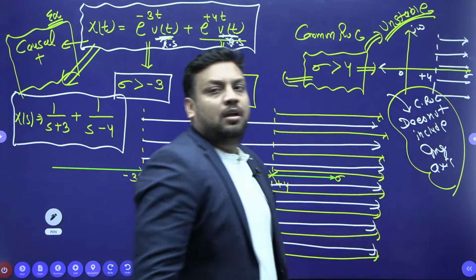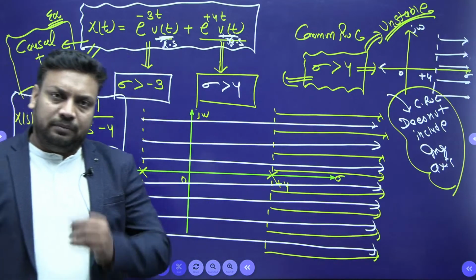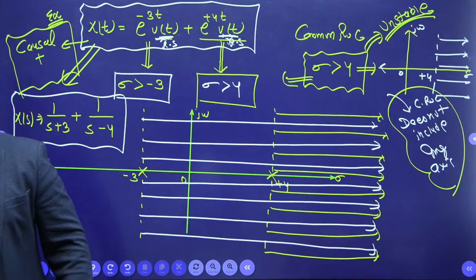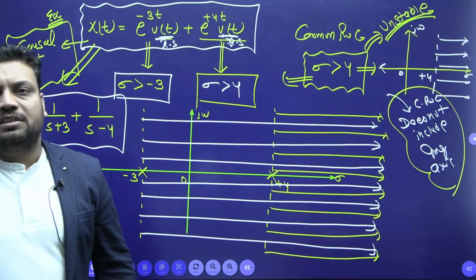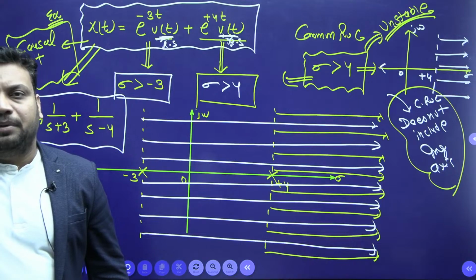Bolo haan ya na? The common ROC does not include the imaginary axis. Yes or no, guys? Is this crystal clear, beta? Is it crystal clear, pyare bachchon? Just let me know.